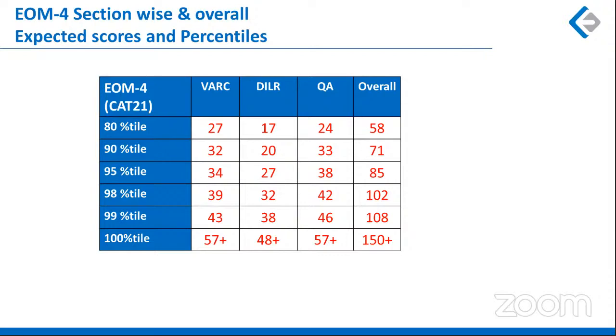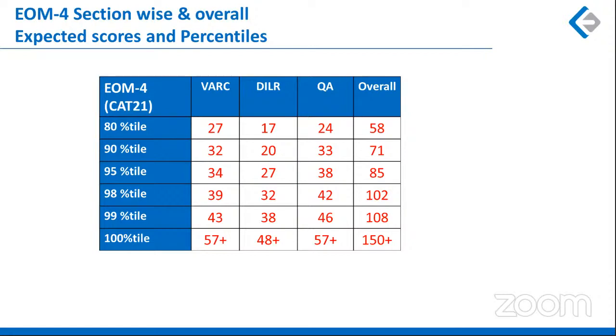So the difference between 99 and 100 would always be this much. The ideal target should be 99 and above or 98 and above, because they are just 2 mistakes away. If you have attempted the same number of questions and made one more mistake, you are 4 marks down. Similarly, 2 more mistakes and you go from 99 to 98.